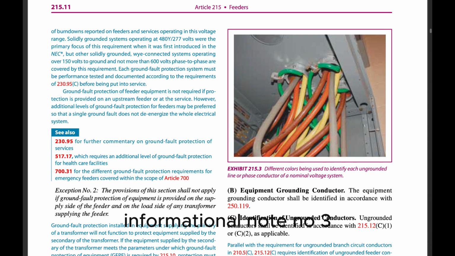Informational Note No. 3: See 210.19(A), Informational Note No. 4, for voltage drop for branch circuits.